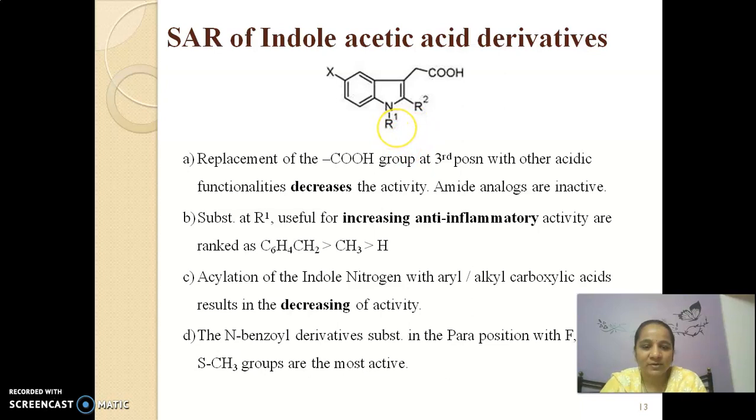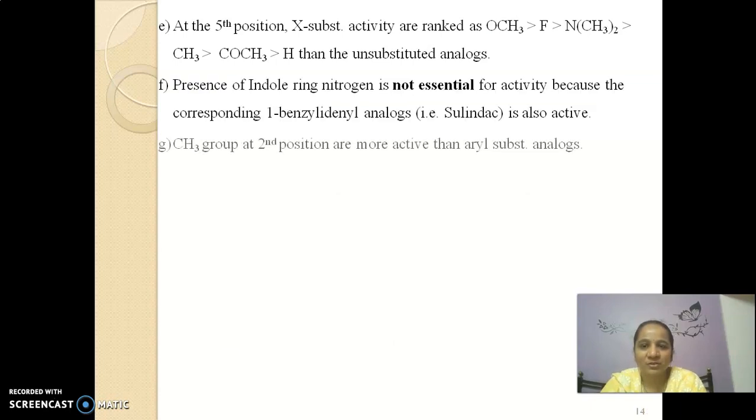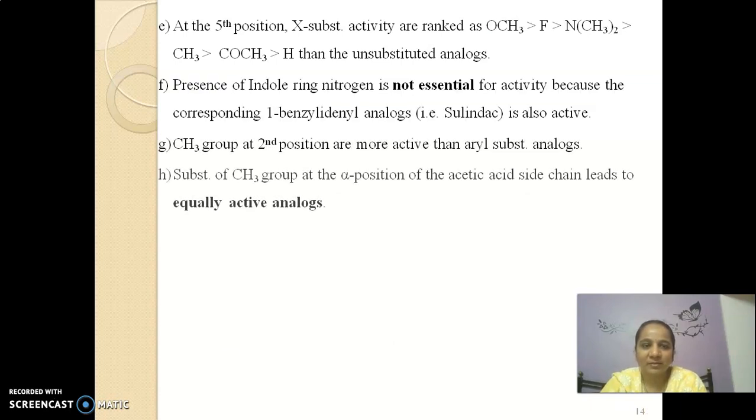In the N-benzyl derivative substitution, you are attaching one benzene ring, and this benzene ring is substituted with various groups like fluorine, chlorine, trifluoromethyl, and thiomethyl. This kind of substitution is always made at the para position to enhance the anti-inflammatory activity. The next is the fifth position. What substitution is there? It may be a methoxy group, then fluorine, then dimethylamine group, methyl and acetyl group, and in some cases it may be hydrogen, the unsubstituted compound.